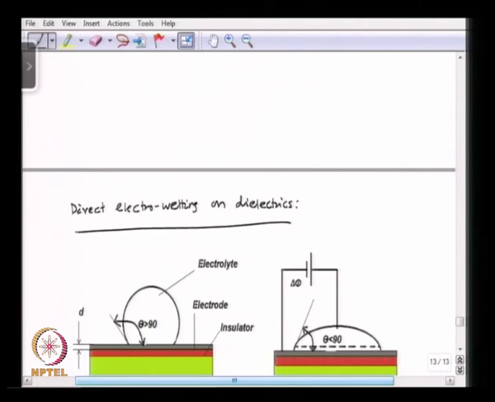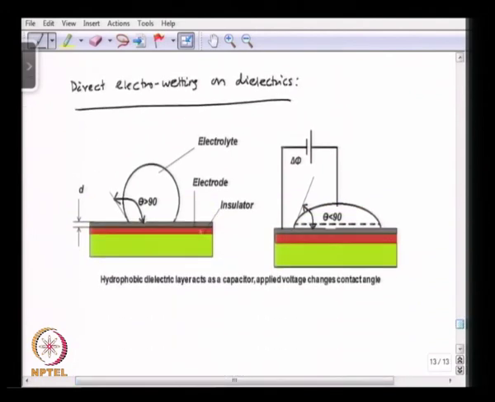As you see here, instead of having the electrode layer alone, we add one more insulating layer. So, we have the capacitance of this insulating layer plus the capacitance of the electrical double layer.